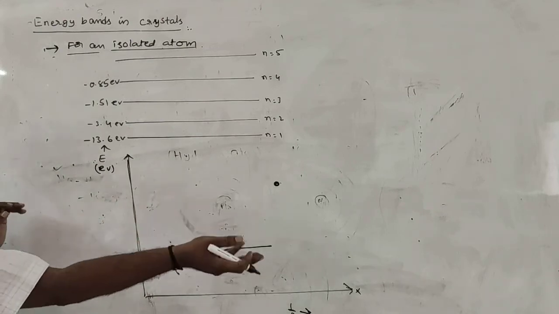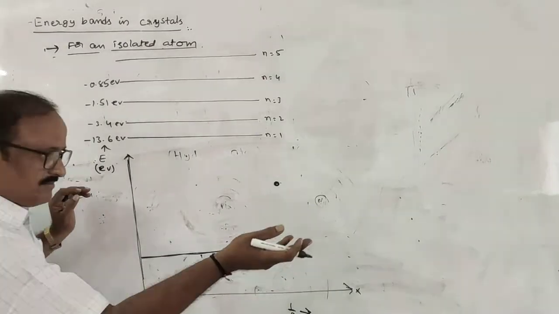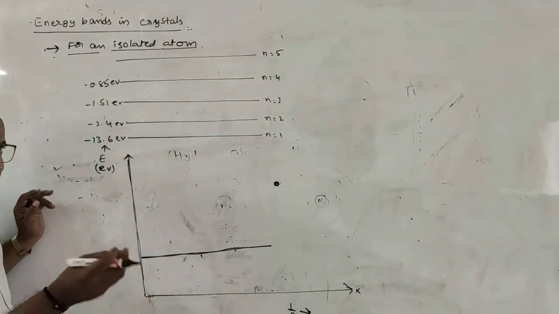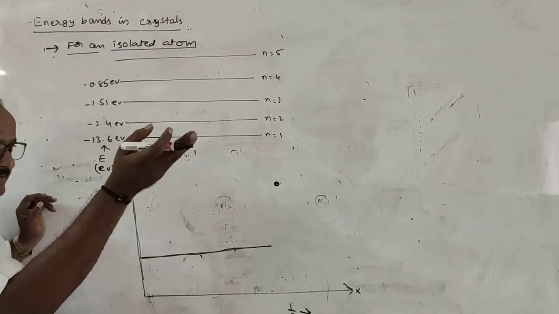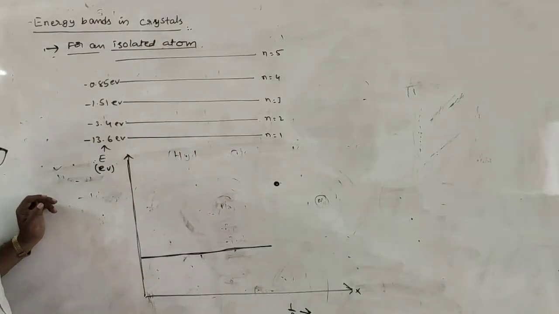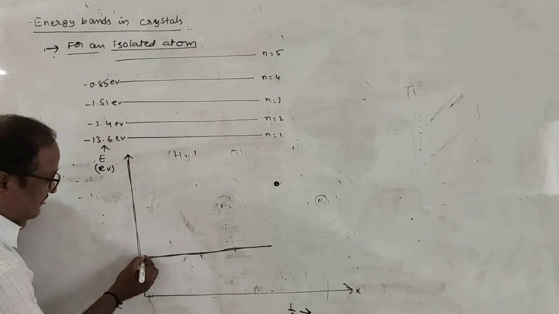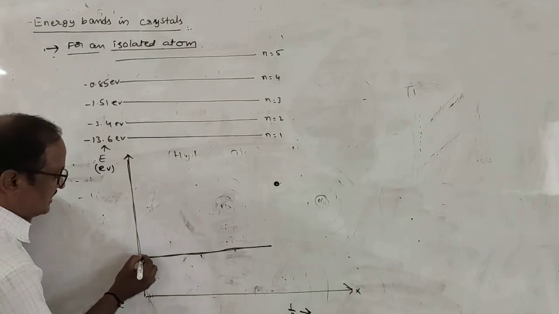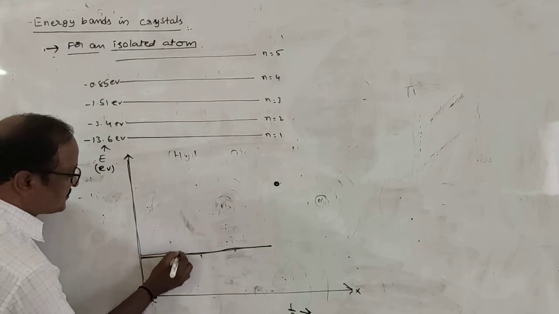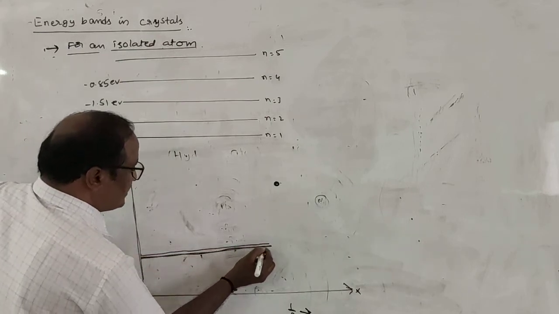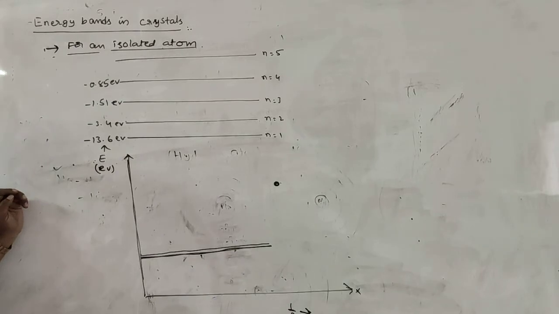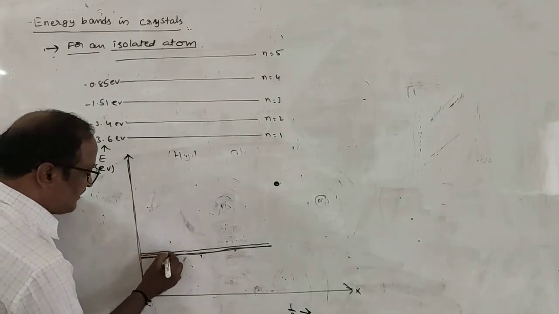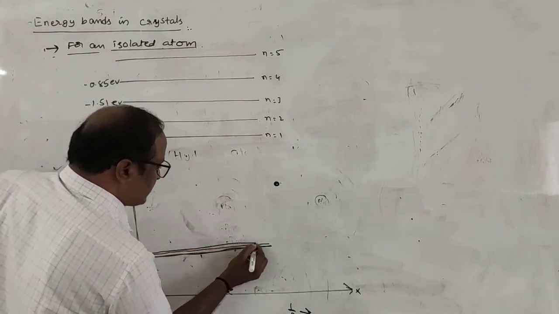For the second atom, the valence electron's energy is also not exactly 0.5, because the electron may be influenced by the nucleus of the first atom. Therefore its energy will be slightly more or slightly less than this value, so its energy level can be drawn like this. This is the energy level corresponding to the electron in the second atom. In the third atom also, this is the energy level corresponding to the electron in the valence state.